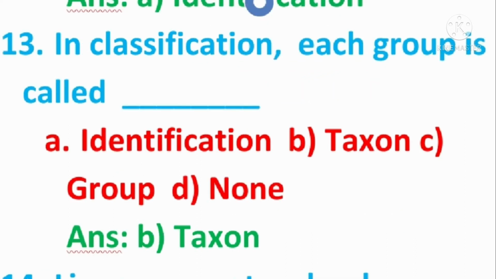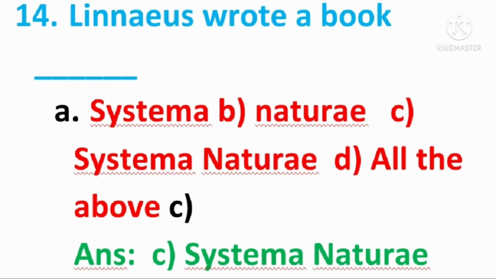13th question. In classification, each group is called by a name called, answer is taxon. There are 7 groups. Each group is called a taxon. For example, species, genus, family, they are taxa. Question number 14. Linnaeus wrote a book called, answer is Systema Naturae.